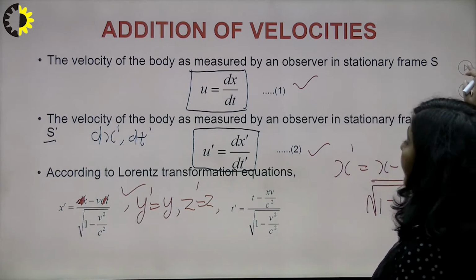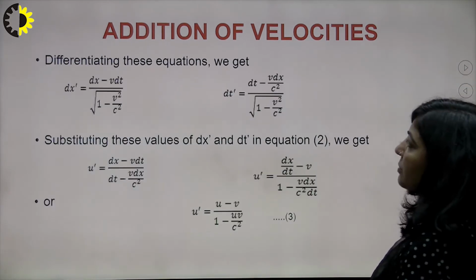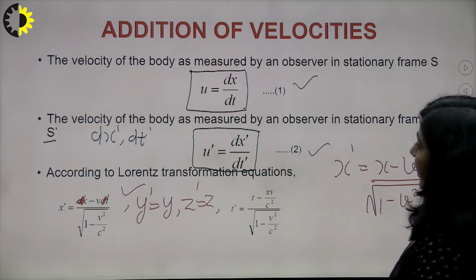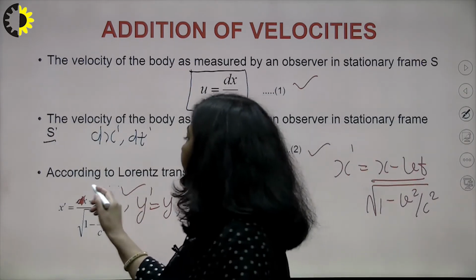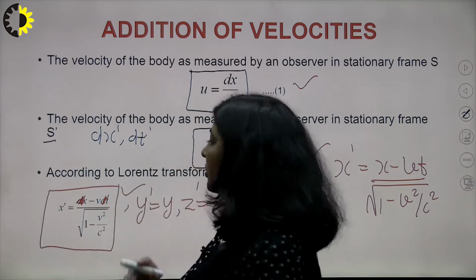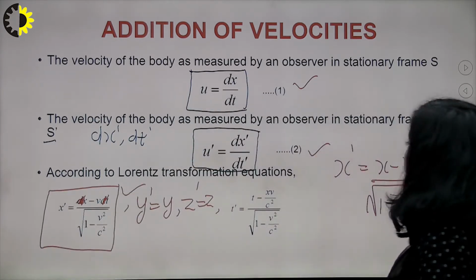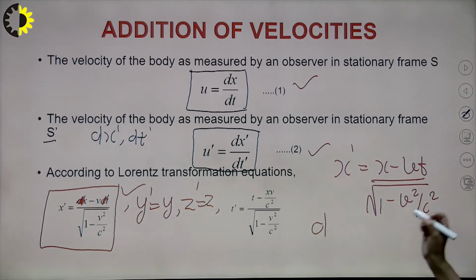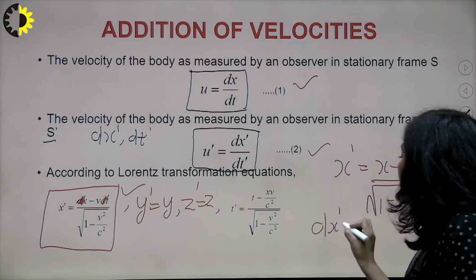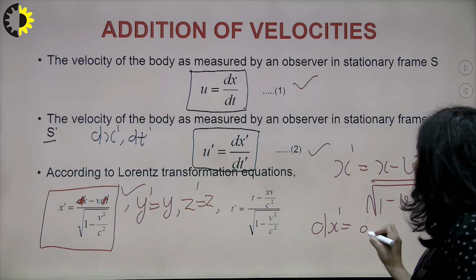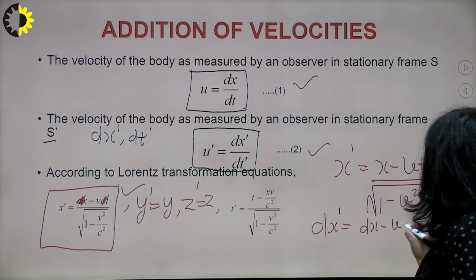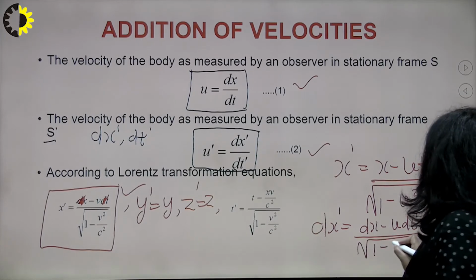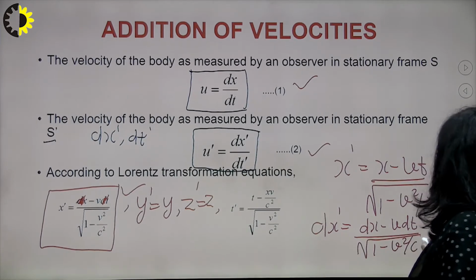So how will we write that u dash in terms of u? For that we are just differentiating this particular term. If x dash is this, then you can write the value of dx dash. This x dash is x minus vt upon root 1 minus v square upon c square. So what will be dx dash? It will be dx minus v dt upon root 1 minus v square upon c square. This will be your dx dash.